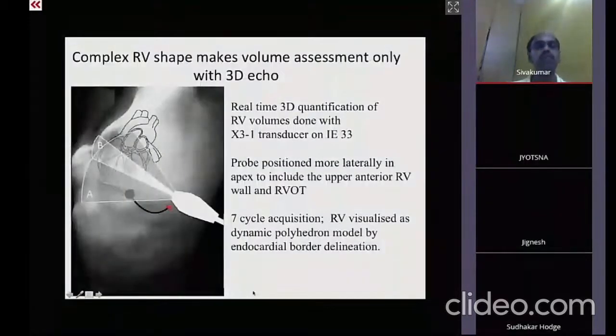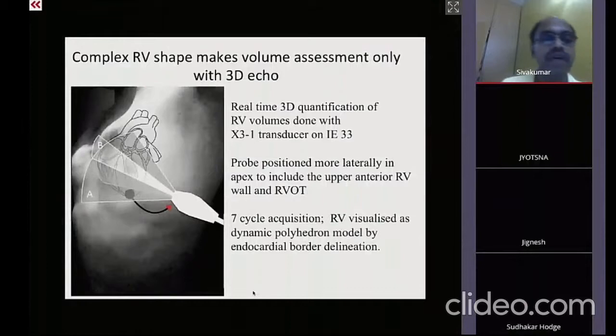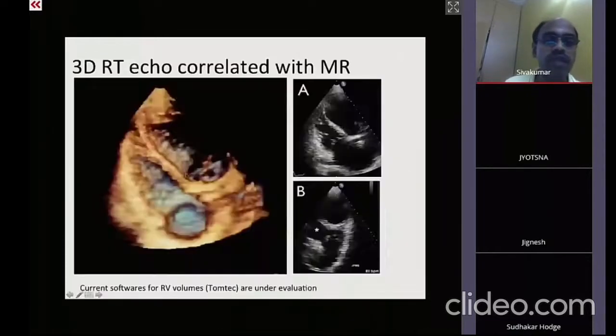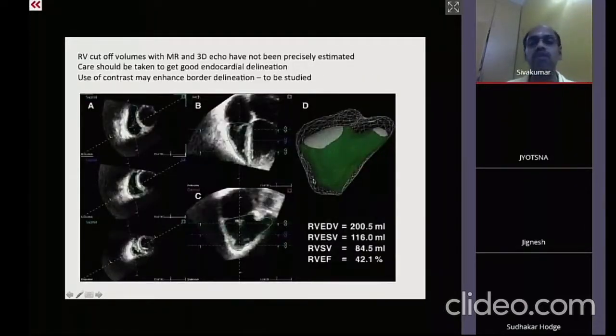It's a common practice to do MRI. However, evolving technology shows that a 3D echocardiogram also may have improving indications. So a 3D echo is done with either a GE platform or a Philips platform with appropriate software, and you can appreciate the enlarged right ventricle. You need to get a good quality image in order to find out the RV volumes. Most often the patients will not have a good echocardiographic window to target the entire right ventricle.